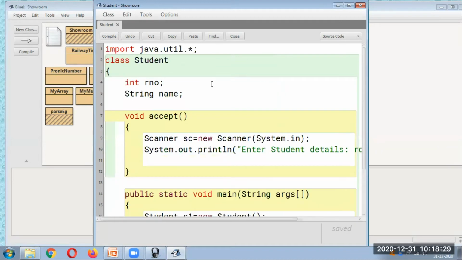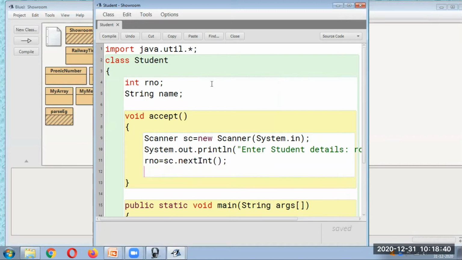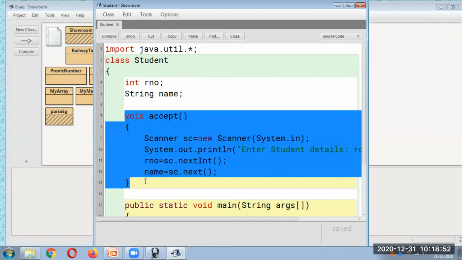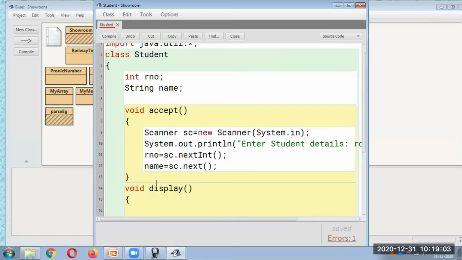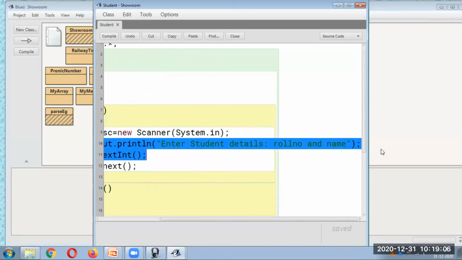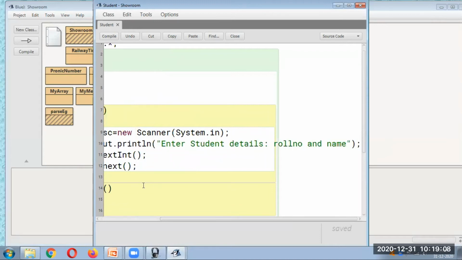Okay, so we can just accept the roll number first. So roll number is equal to sc.nextInt. Same way we want to accept the name, so you would say name is equal to sc.next. Okay, so we have created one method which is going to be accepting the data. Same way, if you want to display the data, you would have something like void display where we would display the data. So here we can simply display the data whatever we have entered.